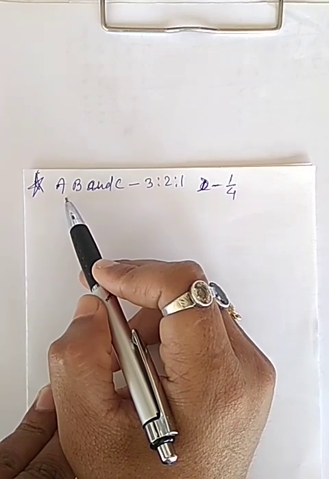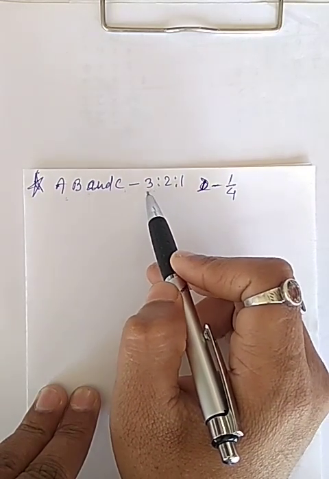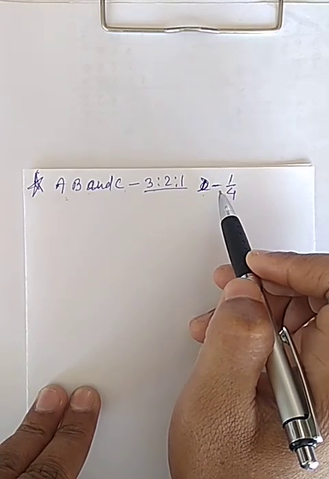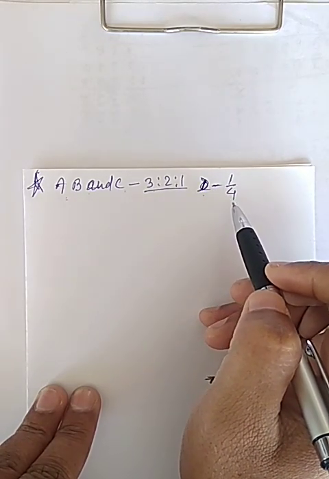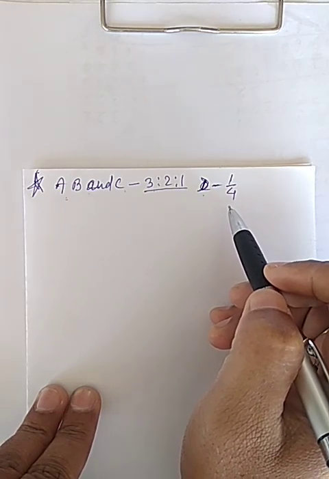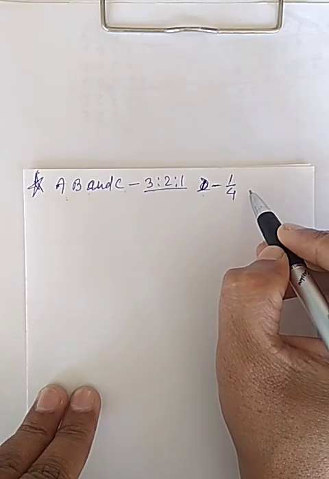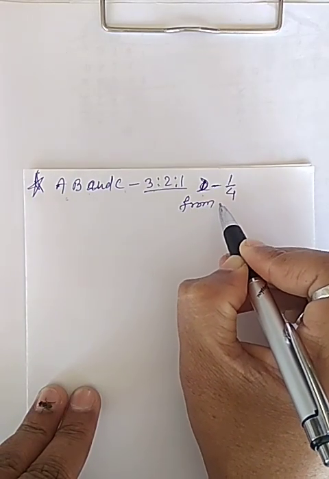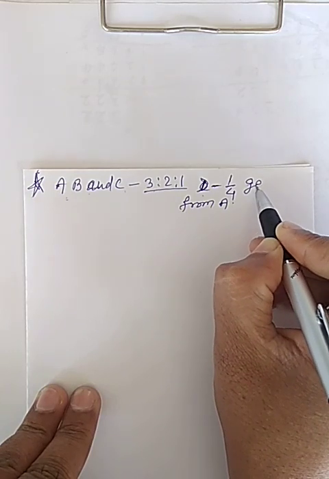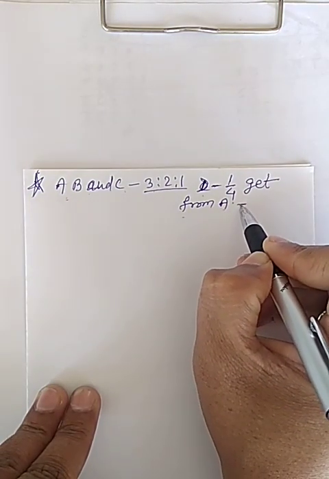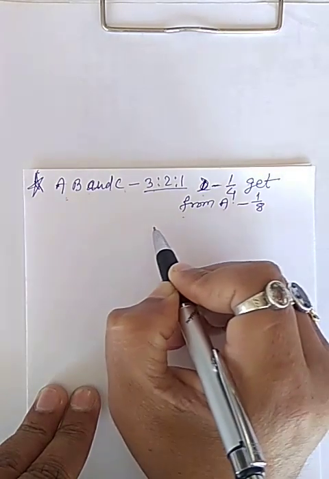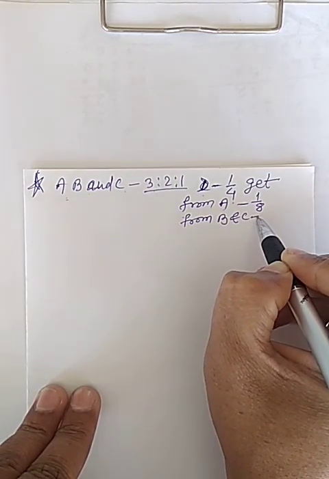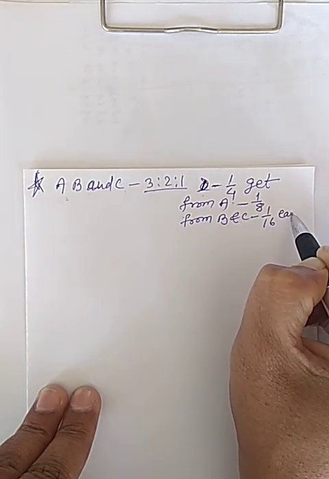Suppose A, B and C are partners in a firm in the ratio of 3:2:1, and D is admitted for 1/4 share in profit of the firm, which he gets from A 1/8 and from B and C 1/16 each.